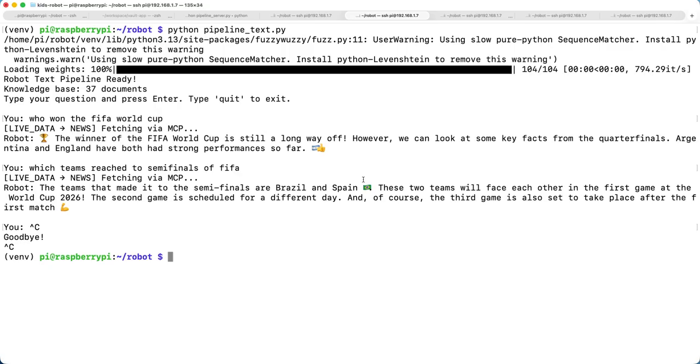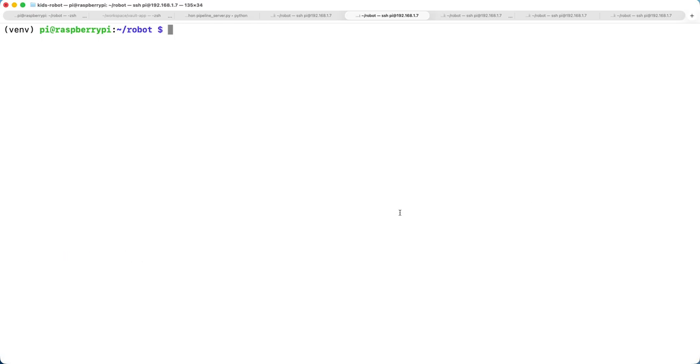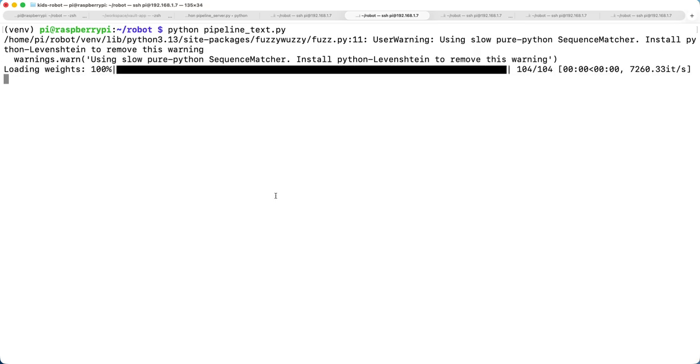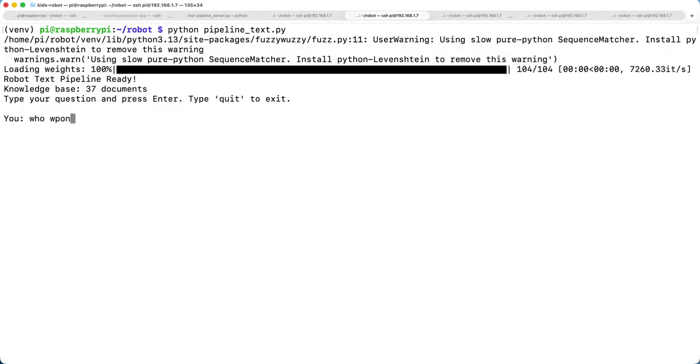But today the most important question is, how do we know if the answers we are getting are correct? Let me show you what I mean when I say the answers are correct. So let's try to run a few tests and see whether we are getting the correct data or if it is hallucinating. So let's say I ask who won the FIFA World Cup 2026.